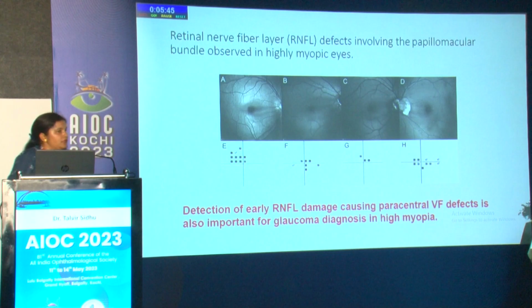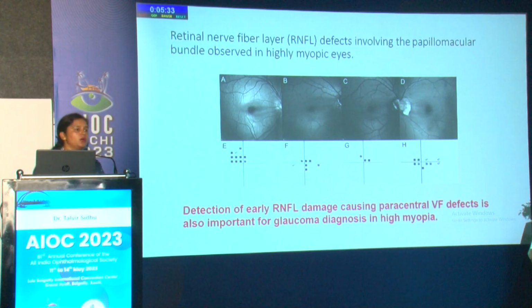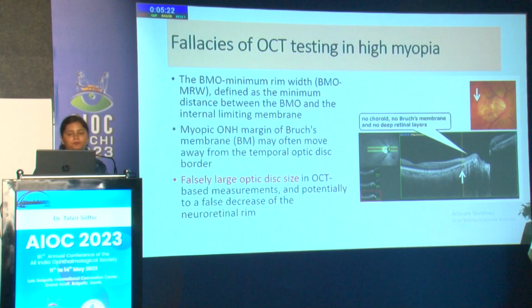Another important thing that happens in very high myopia is the papillomacular bundle defects that can be present in myopes in early glaucoma. These should be ruled out with the help of a 10-2. It can be missed on a 24-2 because there is a 6-degree difference between each point on the visual fields that we do. Now coming to OCT.